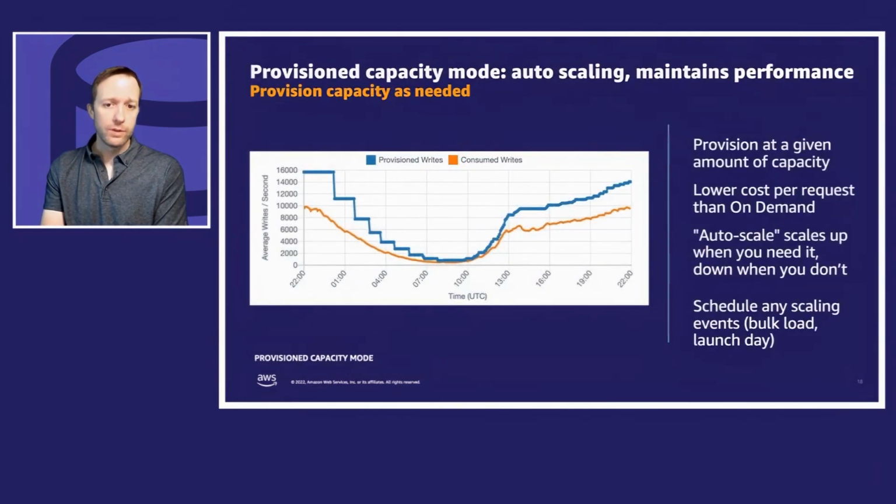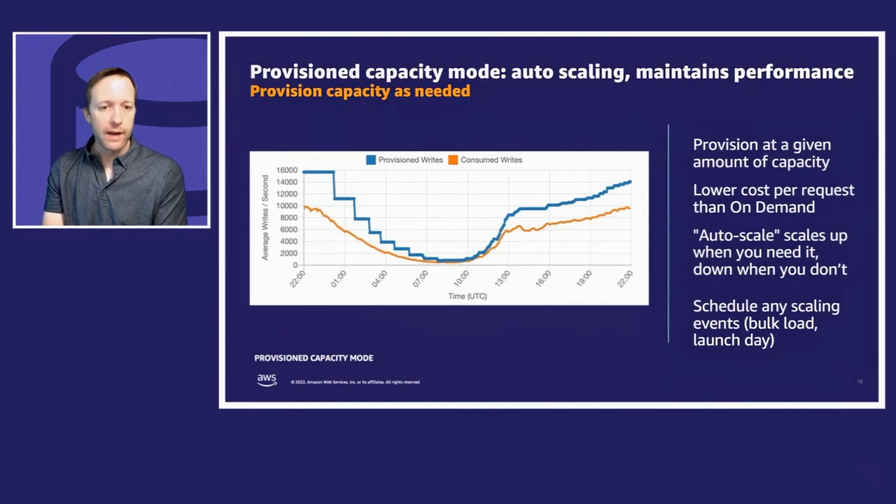There's another, which is provisioned. The idea of provisioned is you say in advance what's coming. And we saw that with the Super Bowl example. They provisioned 5.5 million writes per second. Why would you pick provisioned? Well, it's just cheaper on a per request basis. All right, so if you do 5.5 million, that's great. And you pay less per request because you've given AWS some notice of the throughput you expect to be going through.